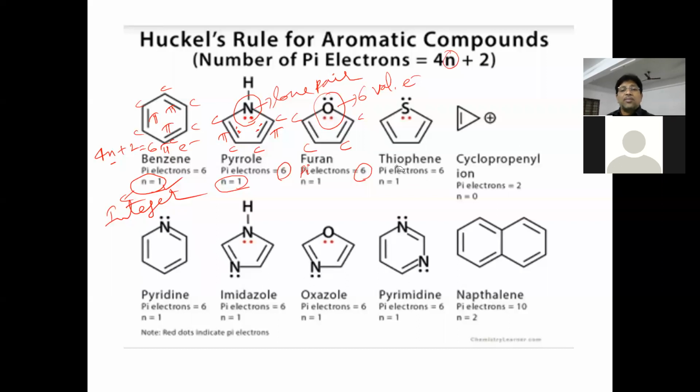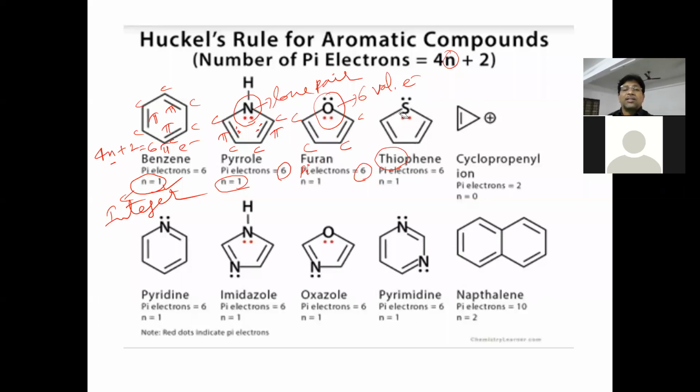Next, one more example is thiophene. The word thio belongs to which element? Sulfur. If sulfur is present as the heteroatom, the word thio is used. Thiophene is the name for this compound. Is it a pentagon or hexagon? Pentagon. So furan, pyrrole, and thiophene have a pentagonal structure.